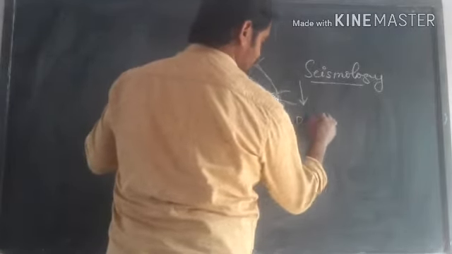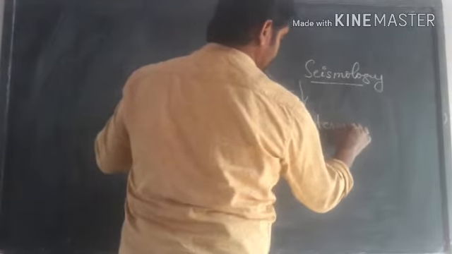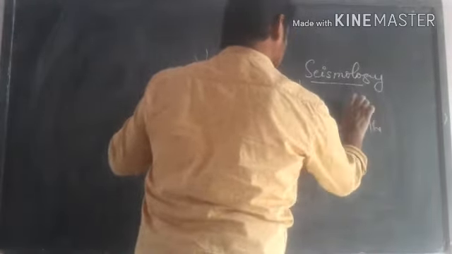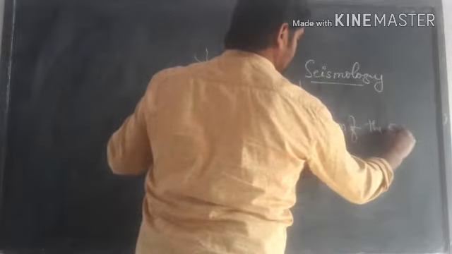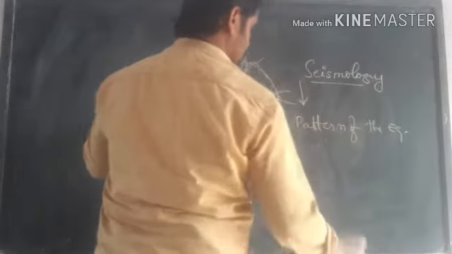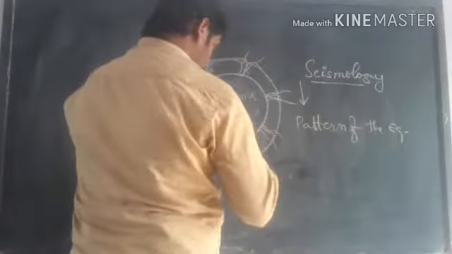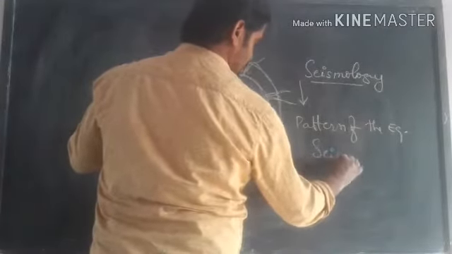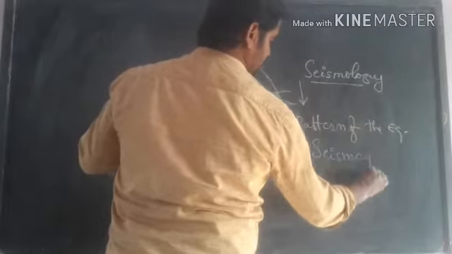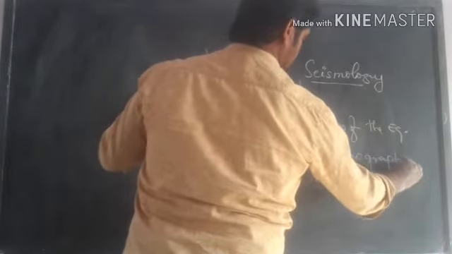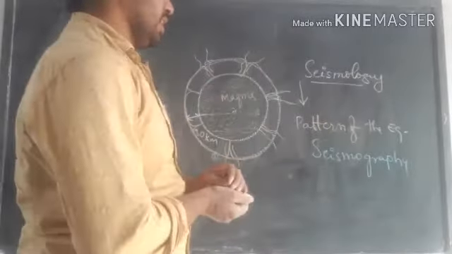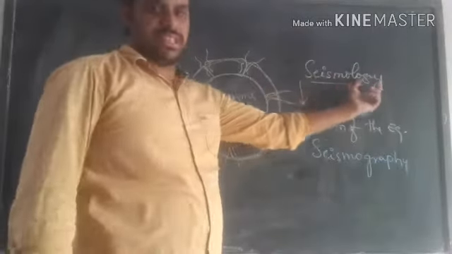The pattern of the earthquake can be studied by a seismograph. What is it called? Seismograph, or we can call it seismography, right? So the study of earthquake is called seismology.